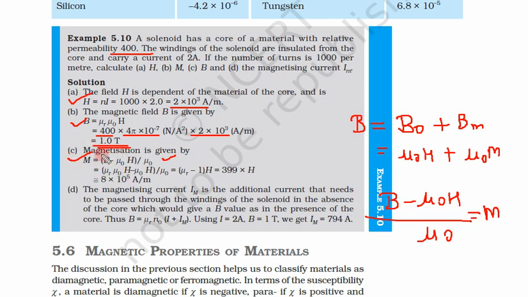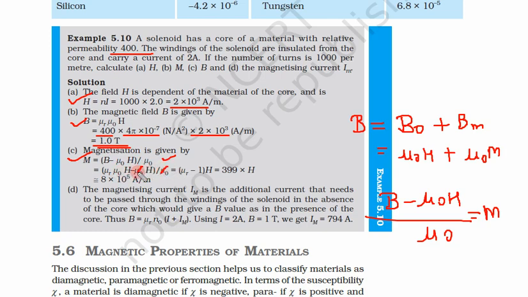Now let us put the value. B is mu r mu naught H, so mu r mu naught H minus mu naught H upon mu naught. So this is the formula. Now let us simplify it.